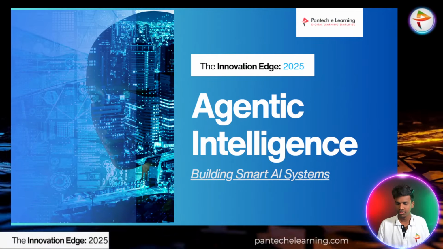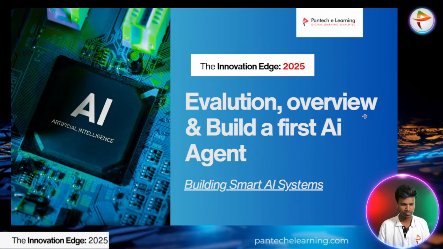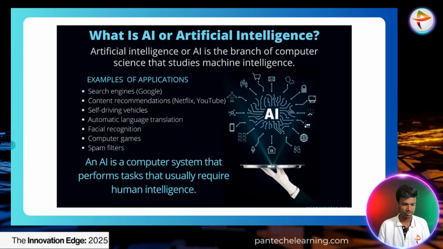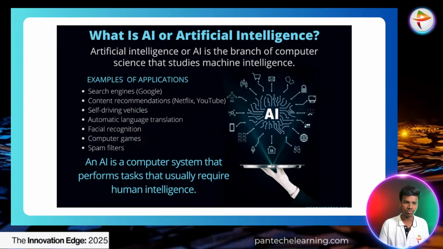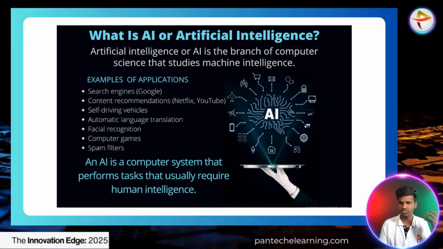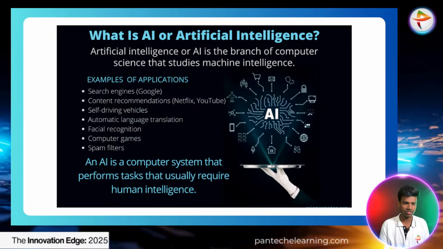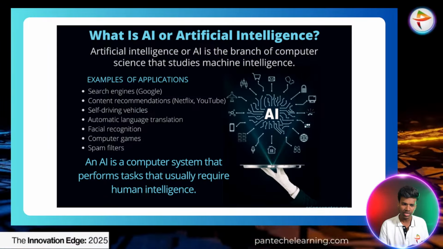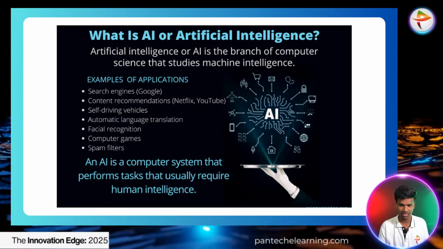So now we are continuing the session. Before that, we already know what AI is, since we use AI systems in our daily life. A small recall about AI: AI is a branch of computer science that studies machine intelligence.